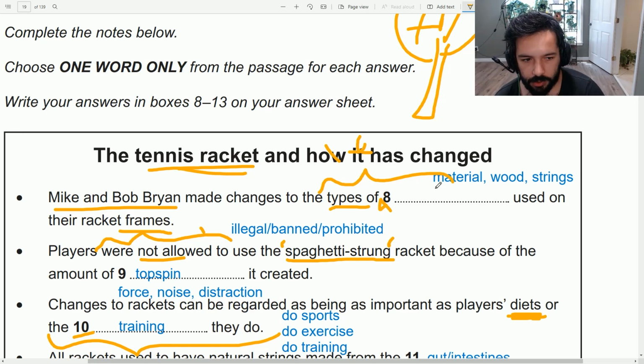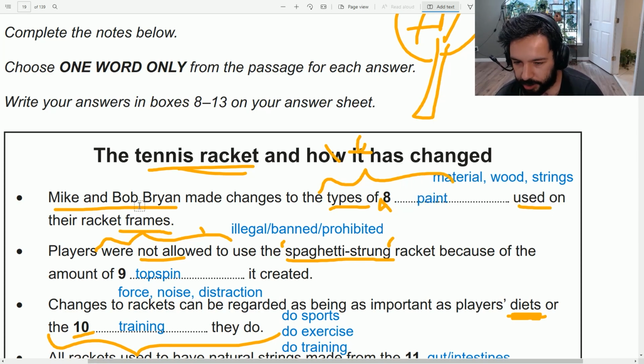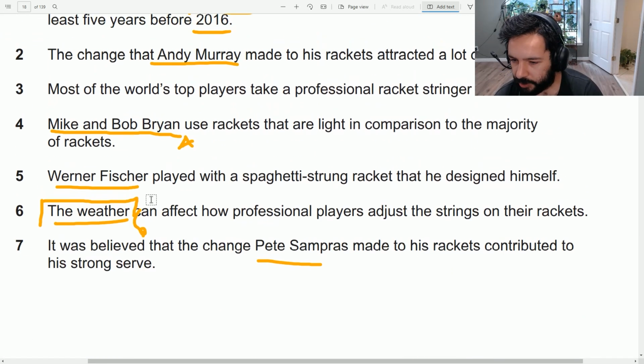And also, of course, length is not used on the rackets. So you can say they have made changes to the length of their frames or rackets, or they have made changes to the types of paint used on the racket frames. So those are the only two things they had changed. Now let's see what we have here.